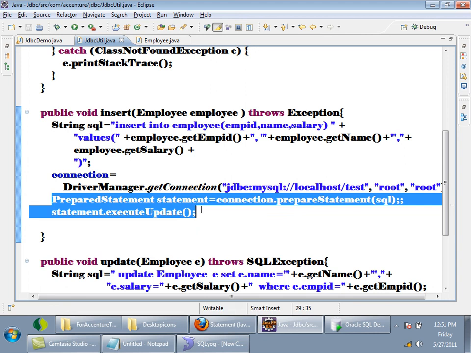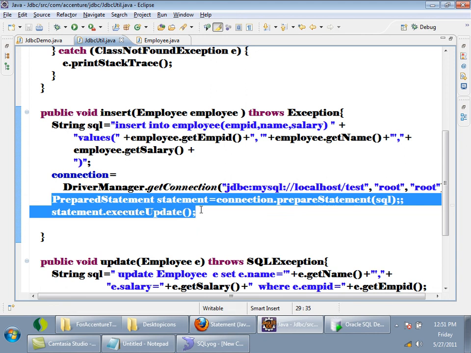So for the first time, what will happen? Parsing, optimization, compilation will happen, and the compiled query will be put inside the cache. Cache means temporary memory, right? And then it is executed. Second time, whenever you fire the same query, it is not compiled. All these steps will not be done again. The compiled query which is in the cache will be used and then executed directly. So the performance will be improved, right?